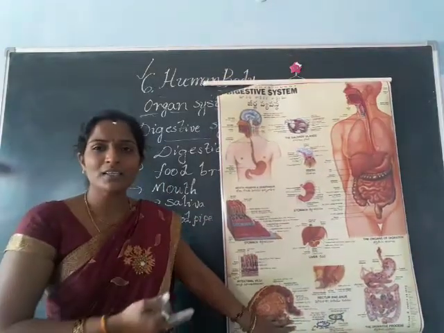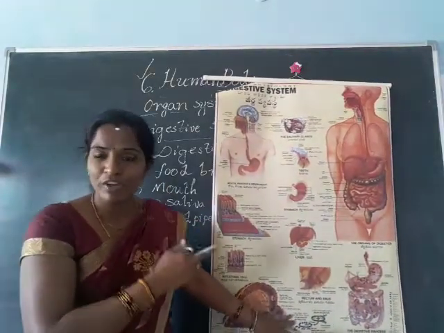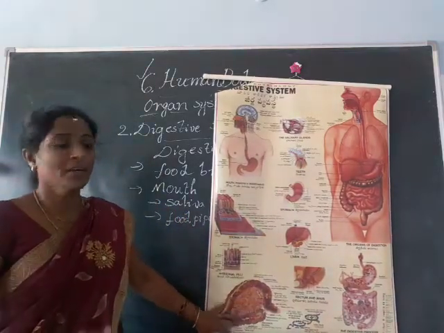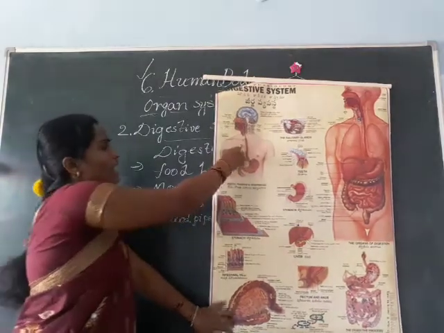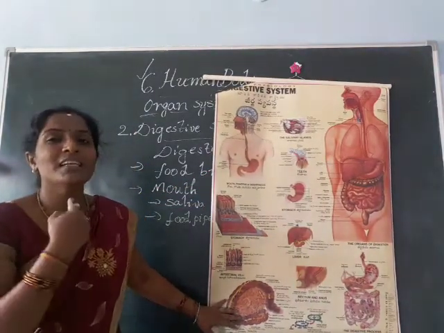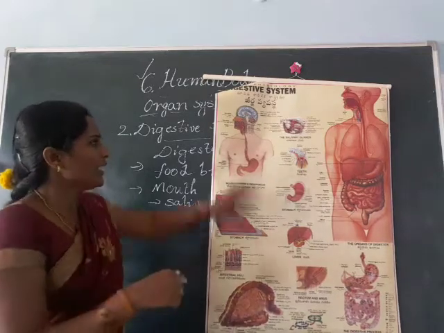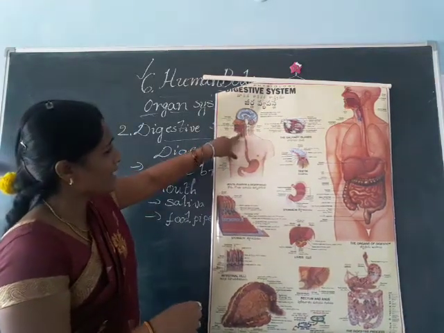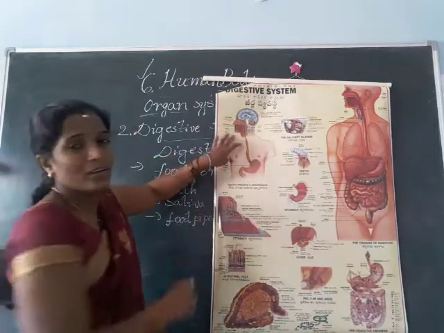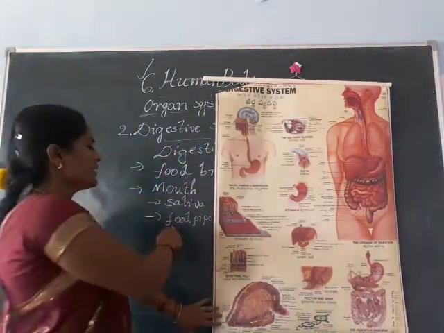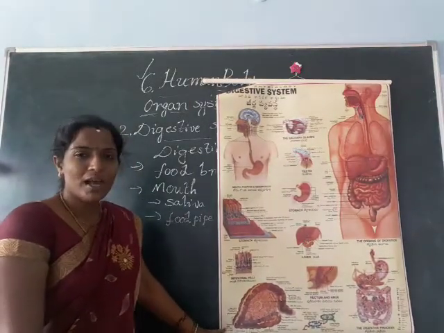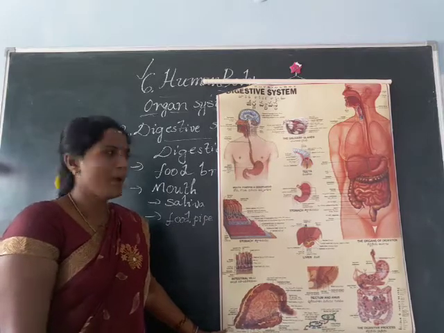Children, don't get confused. Before, in the respiratory system, I told you about the windpipe, because fresh air goes through the windpipe. Here, this pipe we call the food pipe. Those two pipes are present in our throat. So this is the windpipe and this is our food pipe. See how the food is going through the food pipe. What is the spelling of food pipe? F-O-O-D, food, and P-I-P-E, pipe, food pipe.